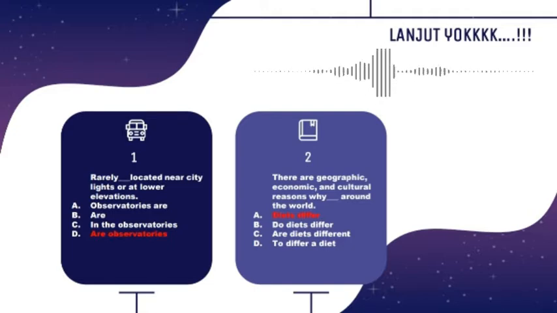The word rarely includes a negative expression, and if you find a negative expression in front of the sentence, it means that you need to invert the subject and verb. And for choosing the best answer, you need to make sure that the option has a subject and verb which has been inverted.